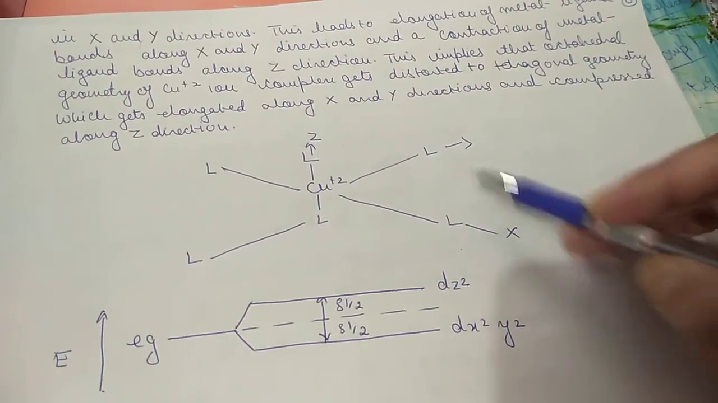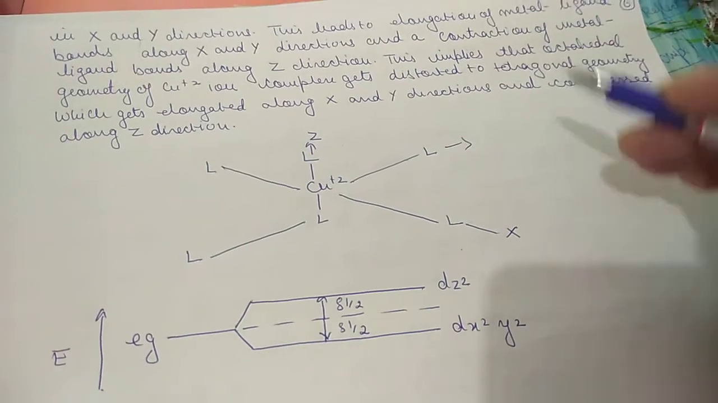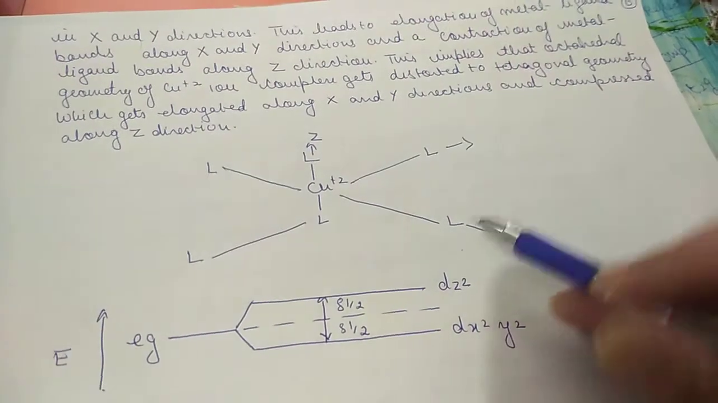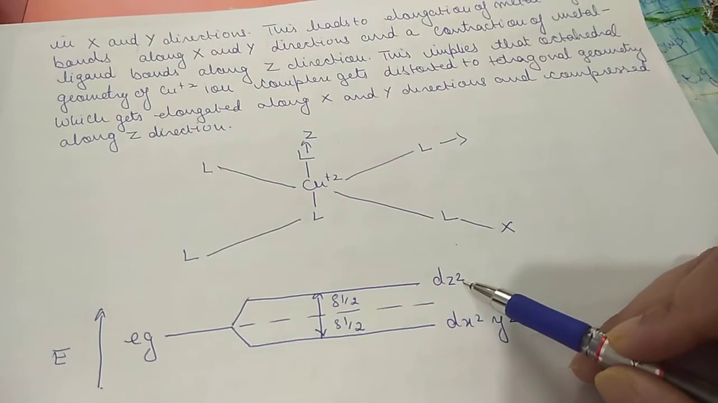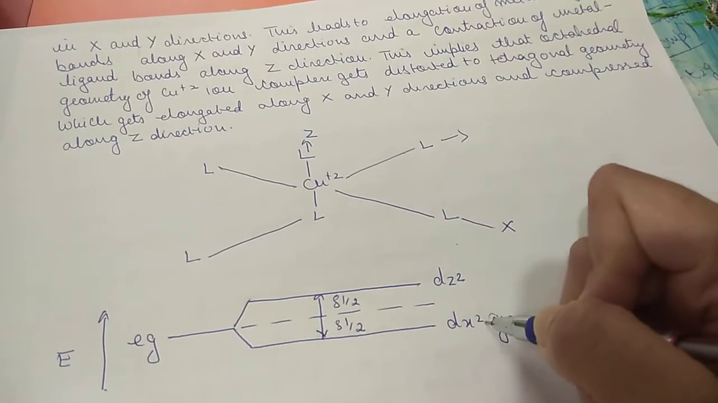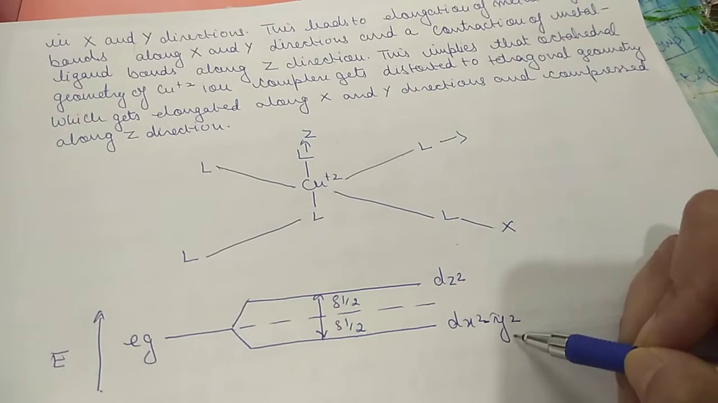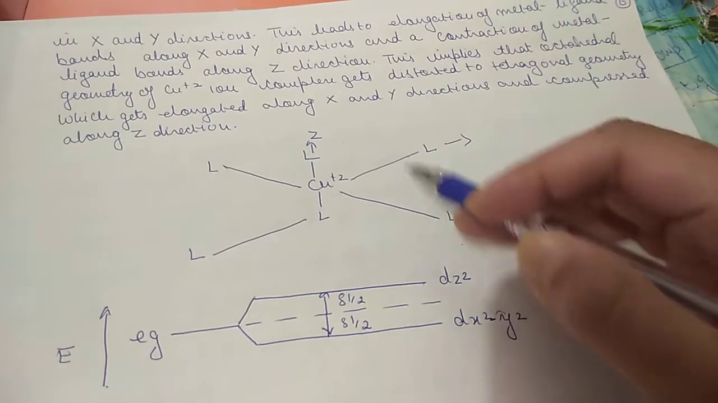and across the x and y axis there will be elongation. Another thing which will happen is, obviously, with elongation, the energy of dz square will increase here and that of dx square minus y square will decrease here. Why will this happen? Again, due to repulsions.